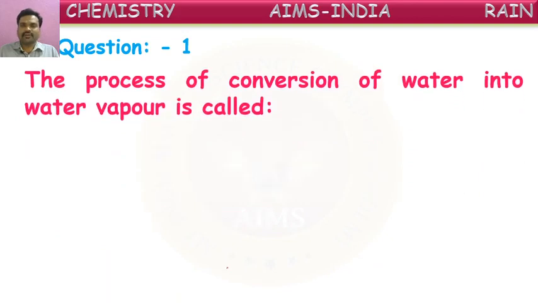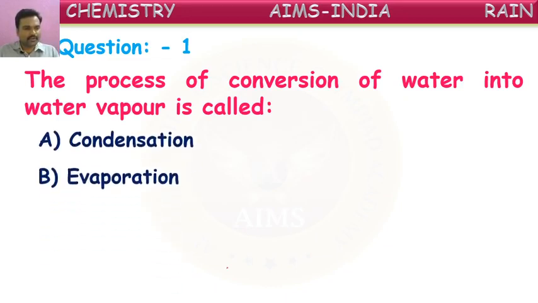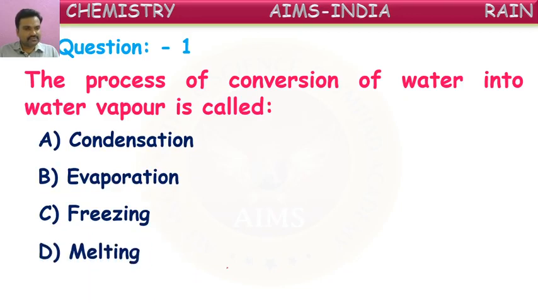The process of conversion of water into water vapor is called. What did we say? The conversion of water into water vapor. What is it, children? You can give the answer directly without options also, you can try. Anyhow, I am giving options here: condensation, evaporation, freezing, melting. Out of these four, which is correct regarding conversion of water into water vapor?